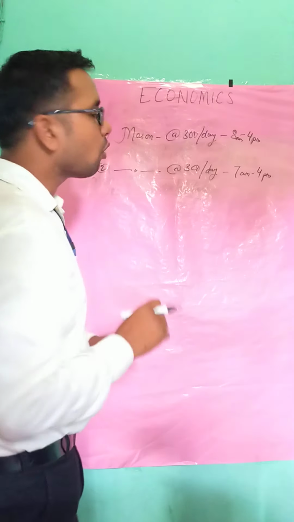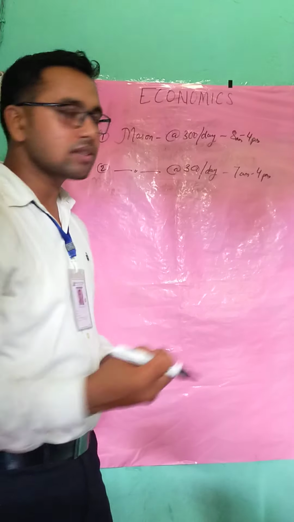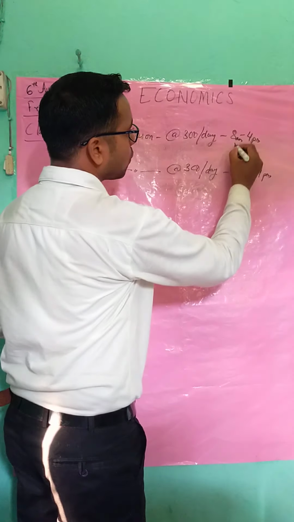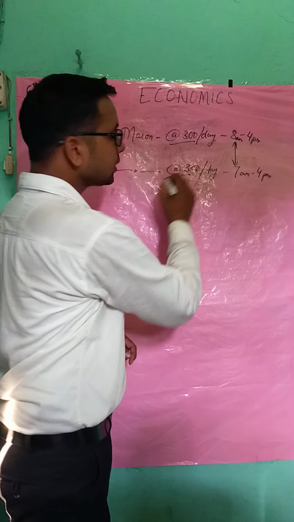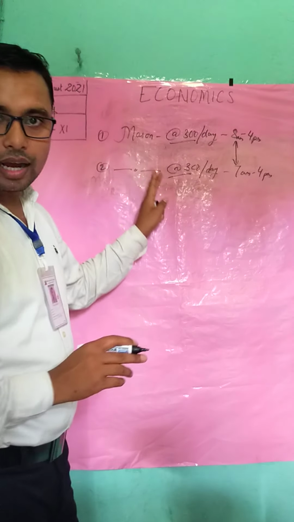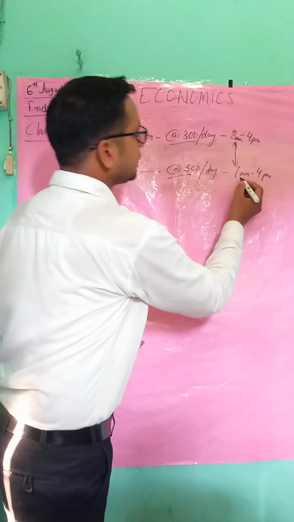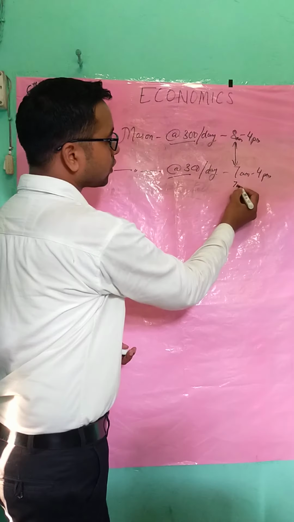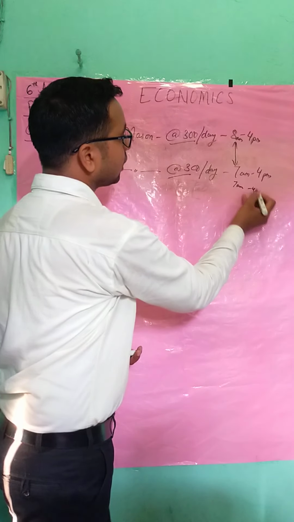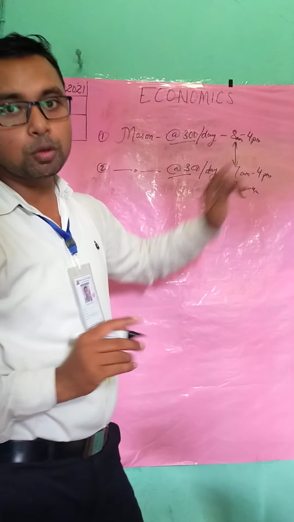Now, in order to get more services of the mason, here see, a 1 hour difference is there. The price is the same, skills are the same, their caliber is the same, but mason 2 is working from 7 a.m. to 4 p.m. and mason 1 is working from 8 a.m. to 4 p.m., isn't it?